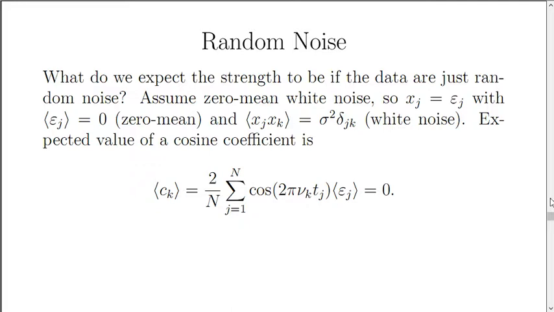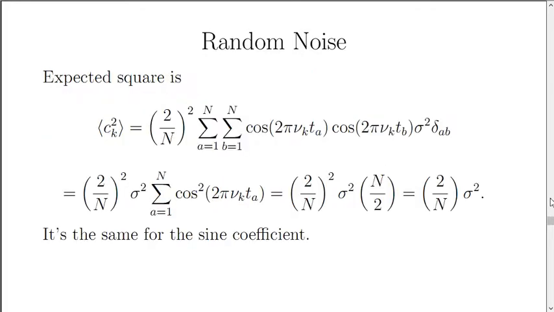The expected value of a cosine coefficient is 0 because the expected value of the noise is 0. The expected square of the cosine coefficient is not 0, however. It is the square of the way we compute the cosine coefficient. It turns out to be this, and you can work out all the algebra and find out that the expected square of a cosine coefficient is 2 divided by n times the variance of the noise.